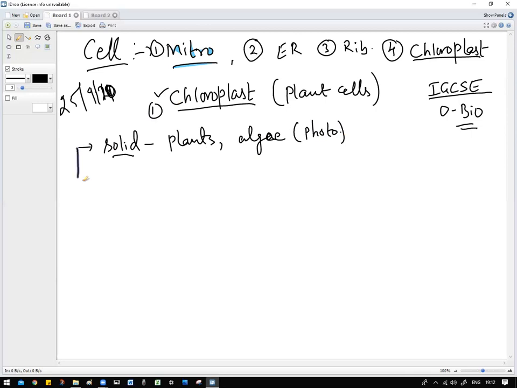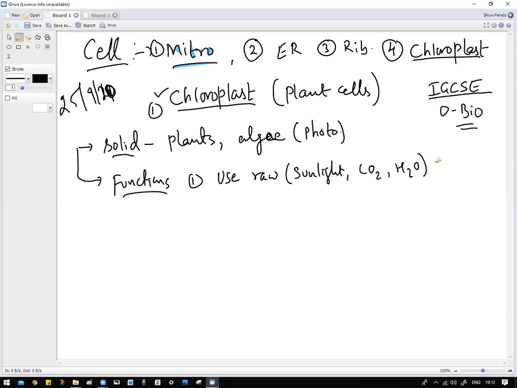Now, what is the function of chloroplast? We have got the location, now the functions. They are present in plants and algae, so they can use raw material. Which raw material do they use? They use sunlight, carbon dioxide and water, and convert it into a complex material. What is that complex material called?